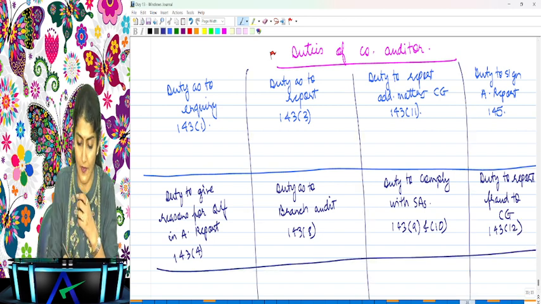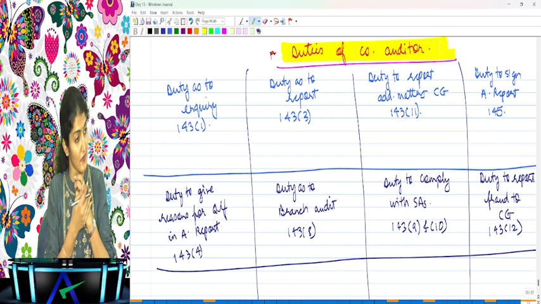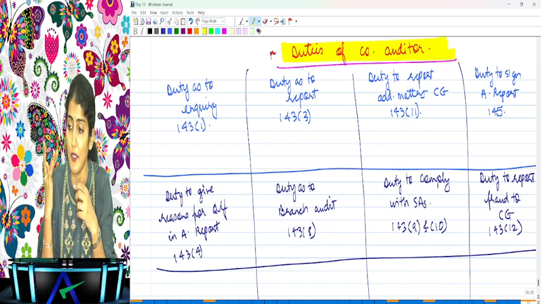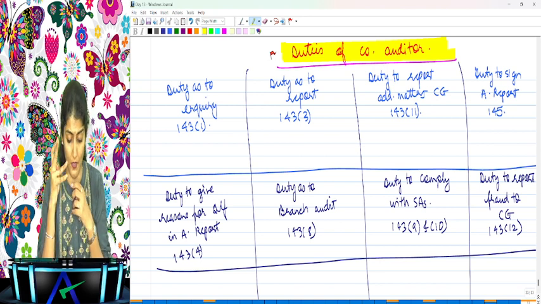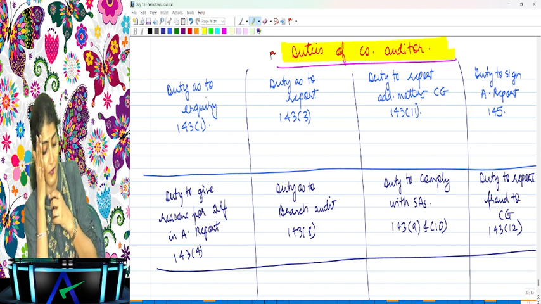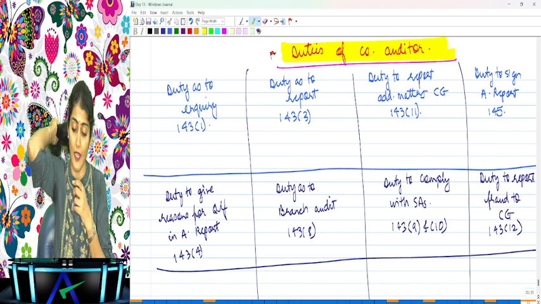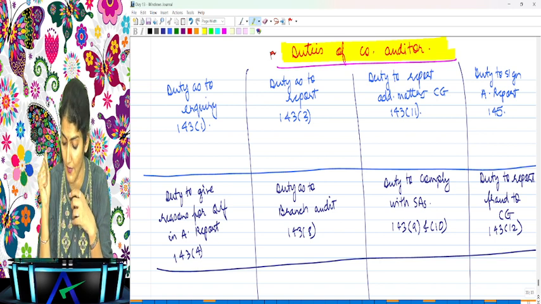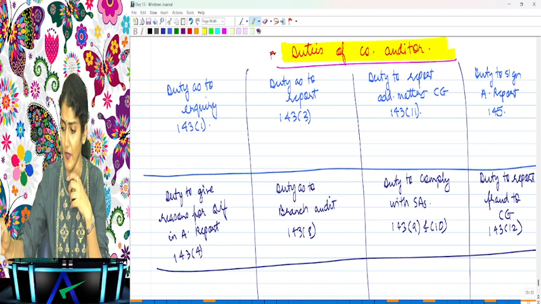Right, so these are the 8 duties of the company auditor which we shall now discuss. Duty as to inquiry, duty as to reporting, duty to report on additional matters specified by the CG, then duty to sign the audit report, then duty to give the reasons for the qualifications, adverse remarks in the audit report, then duty as to branch audit, duty to comply with the auditing standards, and duty to report the fraud to CG. Yes, everyone, all of you with me?